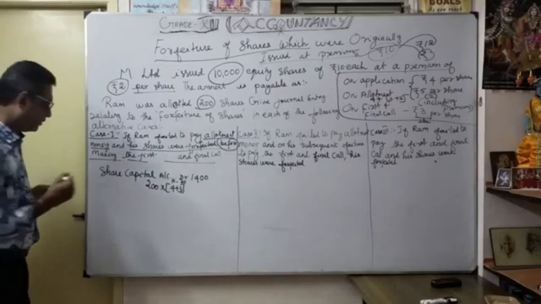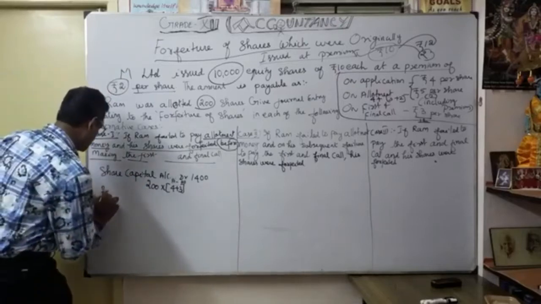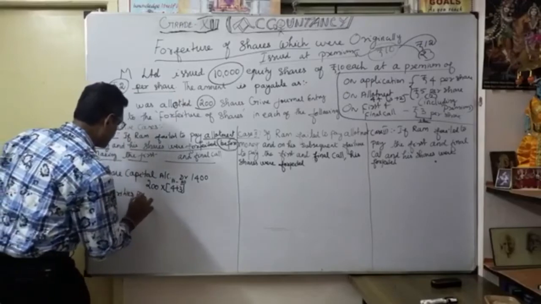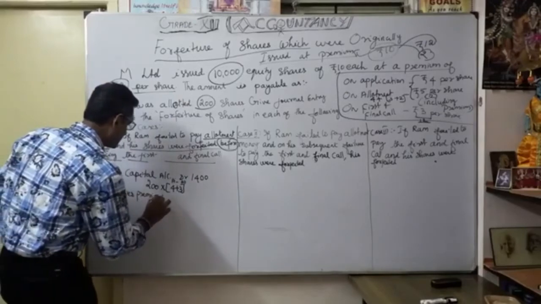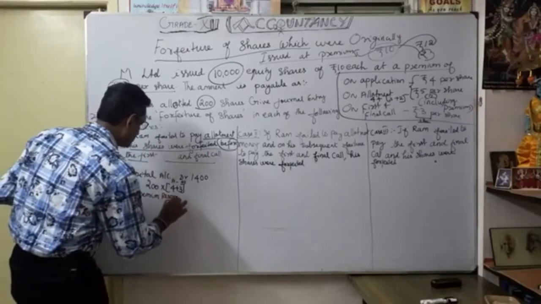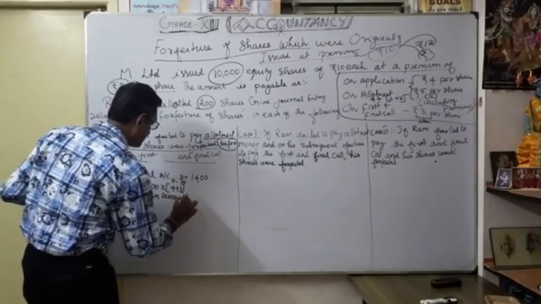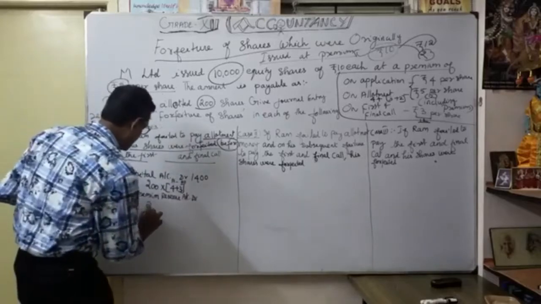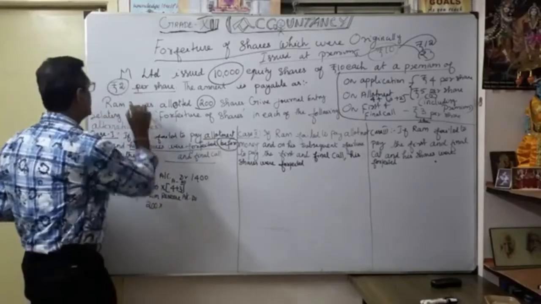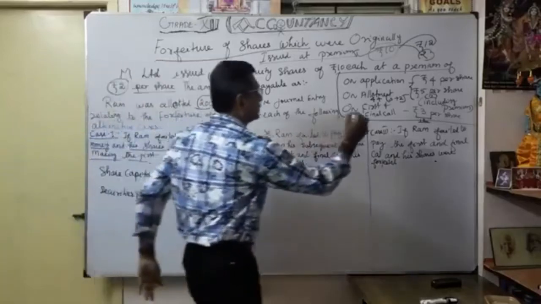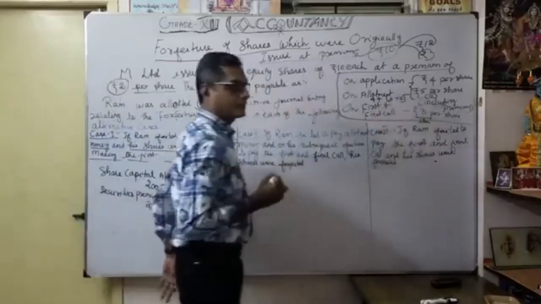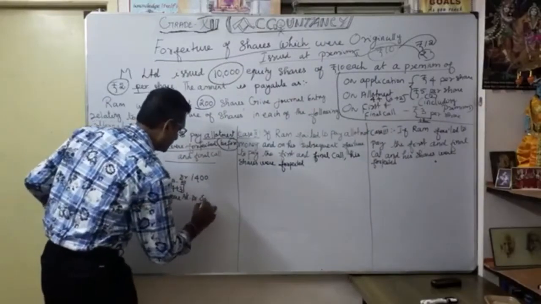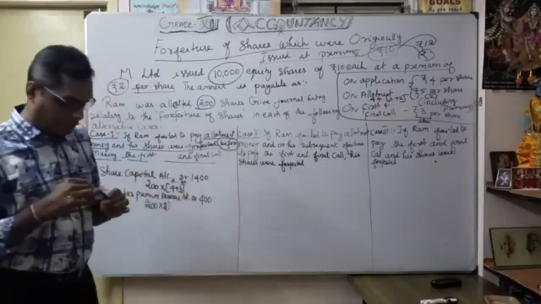Understood? Now we are going to debit once again securities premium reserve account, debit. How much? Same 200 shares. You know how much the premium is: 2 rupees. So 2 into 200 is 400. So our debit part is over now.